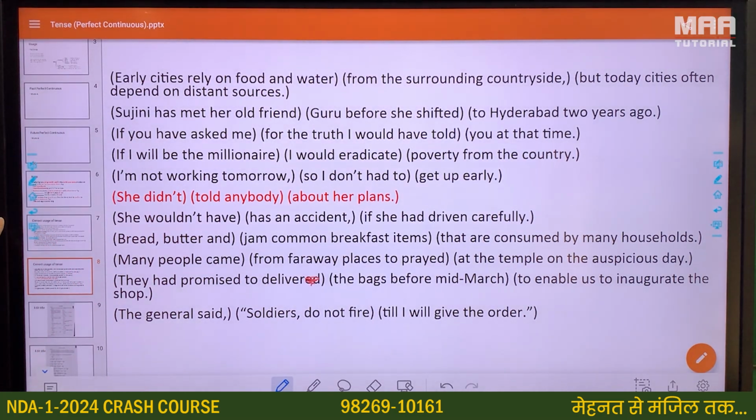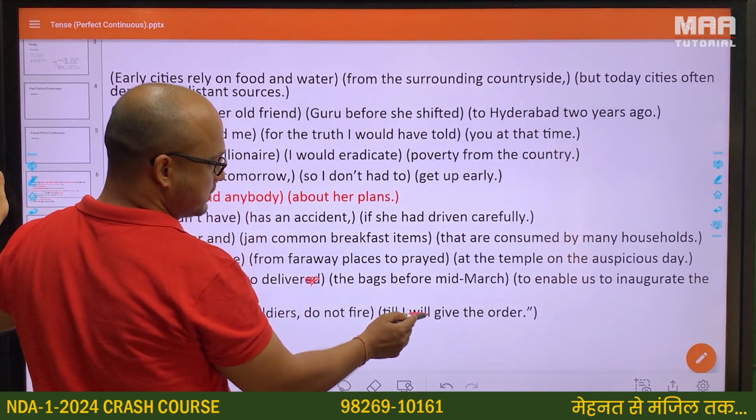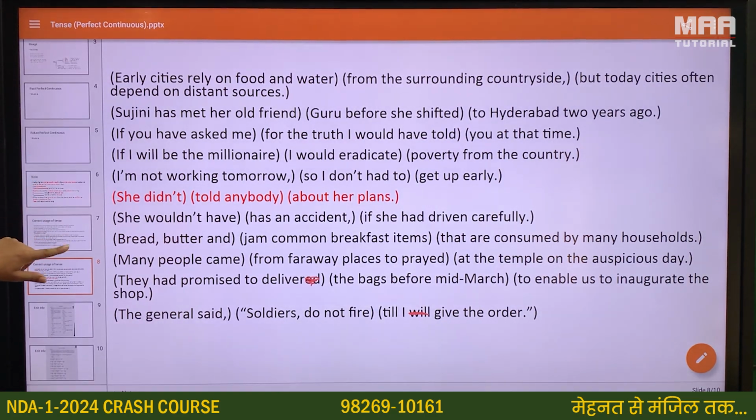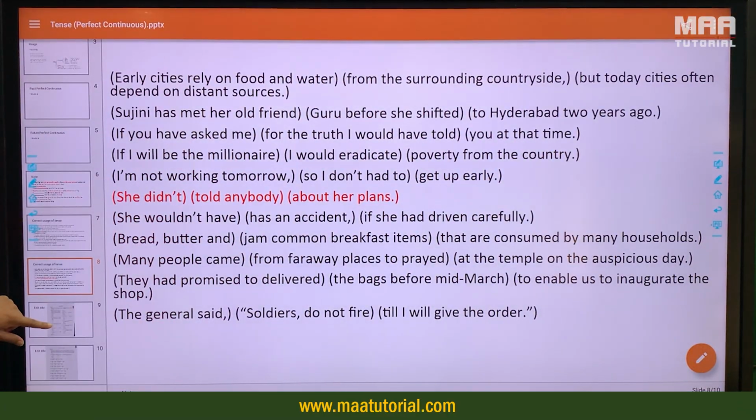The general said, soldiers do not fire till I will give the orders. No, till I give the orders. So till के बाद you see we use the simple present and not I give the orders. We will do this once we move ahead in our parts of speech as well.